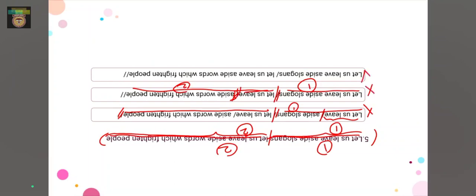So we are only left with the third option, which says, let us leave aside slogans. So that is the first sentence, and when we take a pause, and then we go with the second sentence in one go, let us leave aside words which frighten people. So that's the second sentence, and then we end the sentence, right? So we just have one pause here, which is same as I explained above. So the third option here would be the right option. That is one.